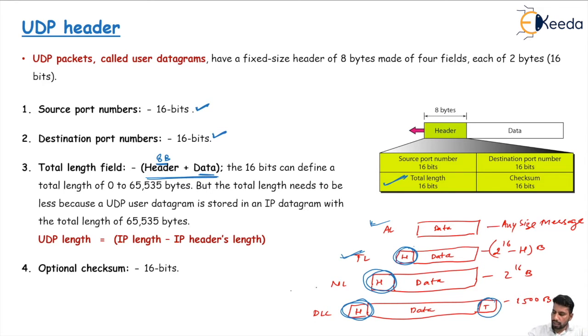As we know, in the network layer the IP datagram size is 2 to the power 16 bytes.